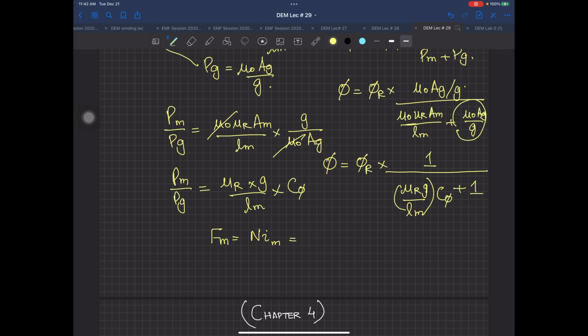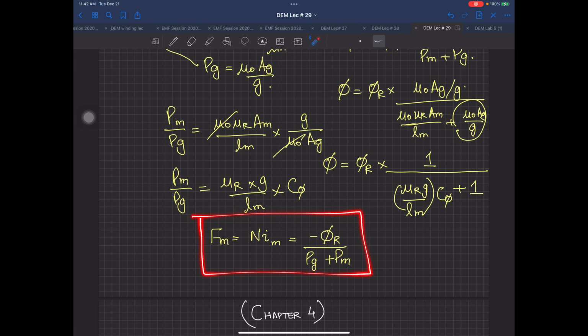Magnet is producing it. So when you want to find out your magnetomotive force, this will be equal to minus phi r divided by PG plus PM. Agreed? Because they both are in parallel. So in reverse they are actually having the addition over there. So this is your formula over here for the FM or NIM.